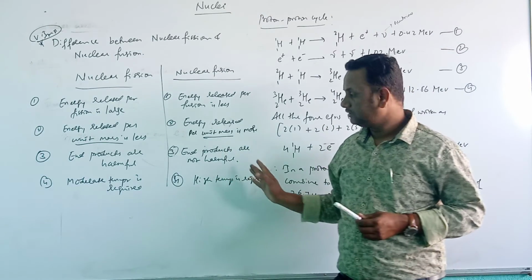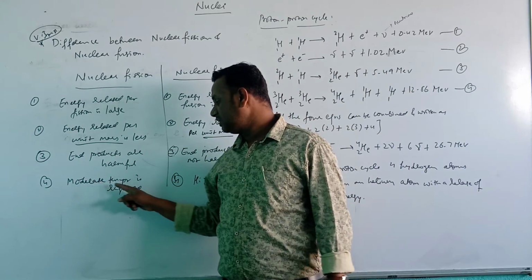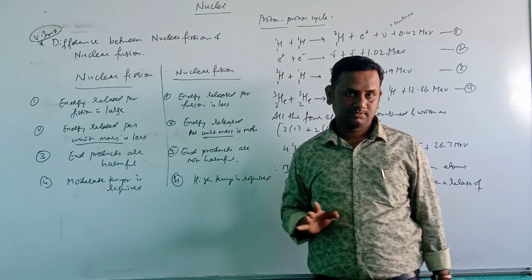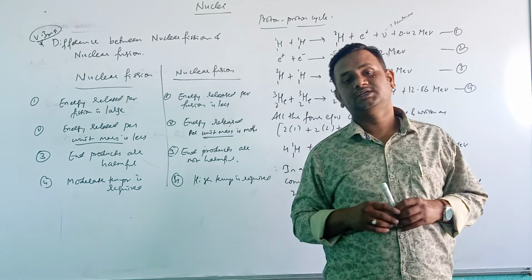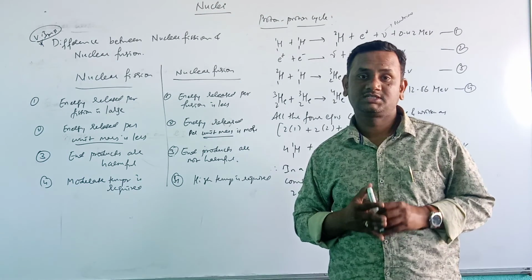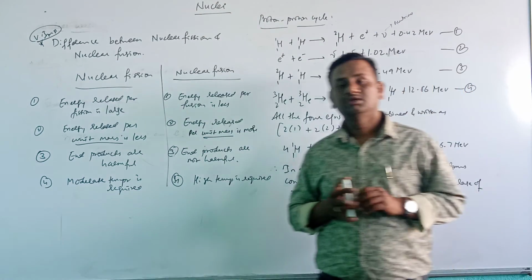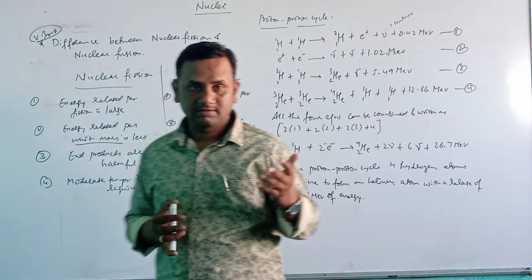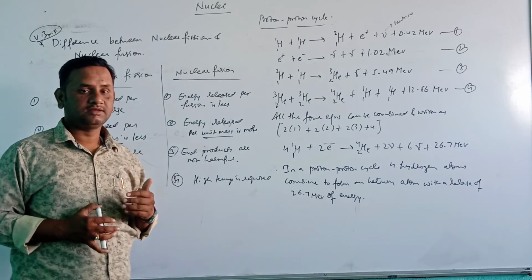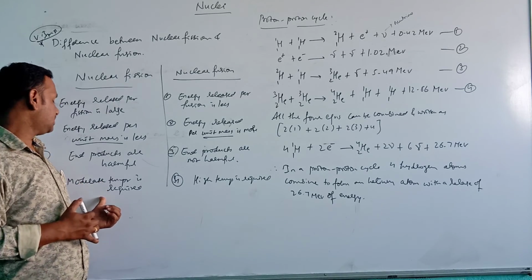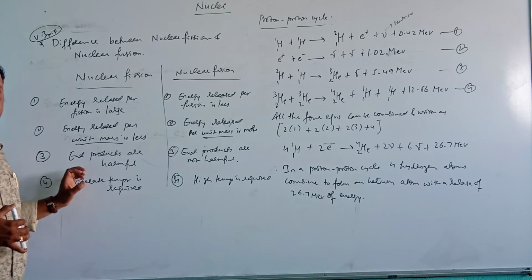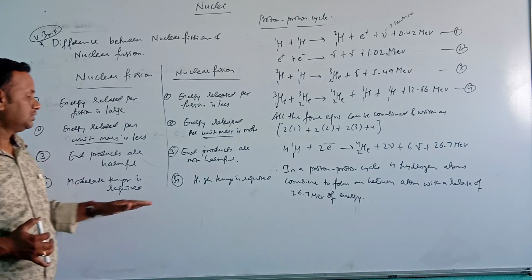Okay. Now next, a moderate temperature is required. Okay. Whereas here high temperature is required. In the sun and in stars, to get the energy it is forming there, a high temperature is required. So in nuclear fission, a moderate temperature is required, whereas here